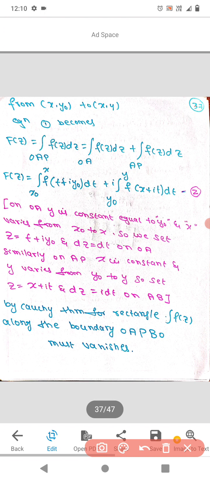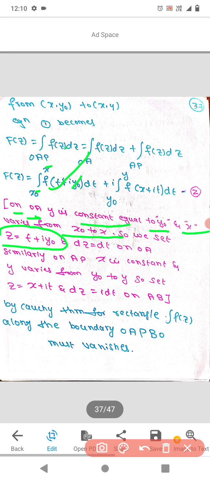Now take z equal to t plus i y naught. On OA, y is constant, equal to y naught, and x varies from x naught to x. So we take z equal to t plus i y naught for this integral. The limits of integration are x naught to x.